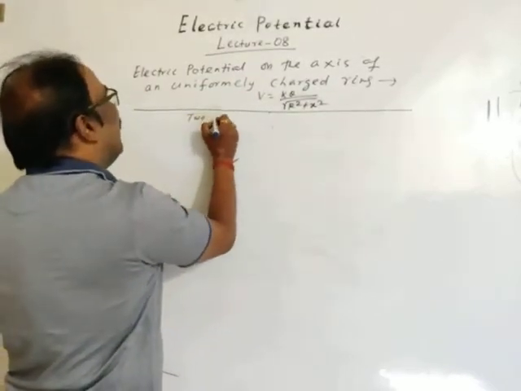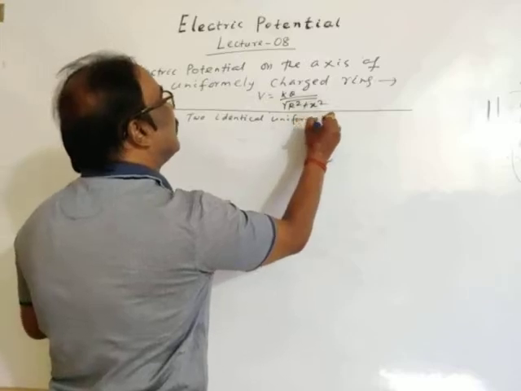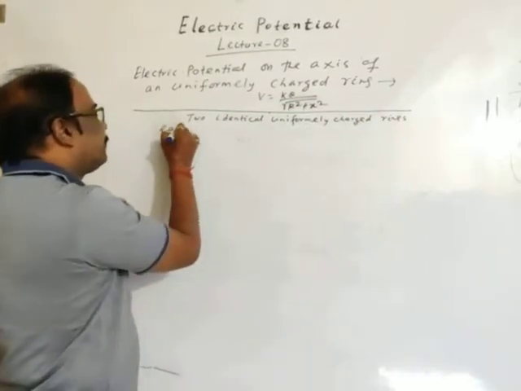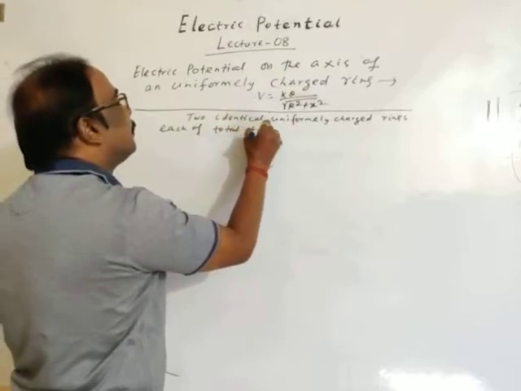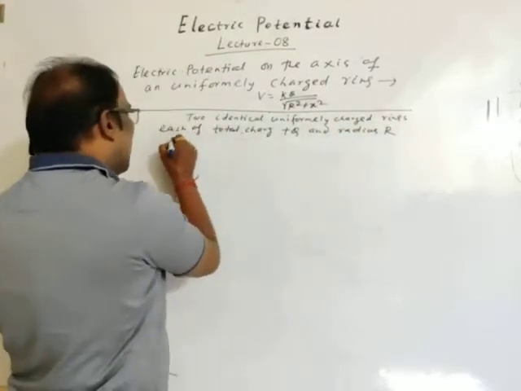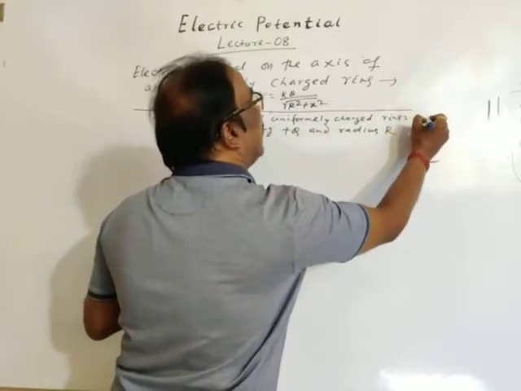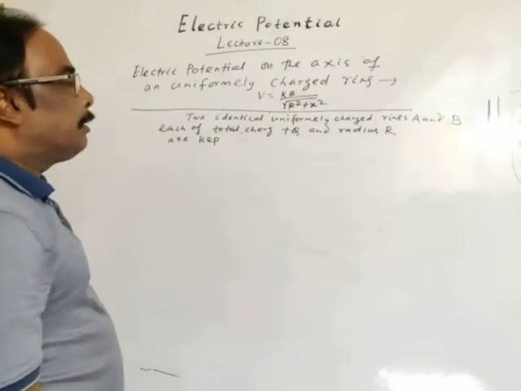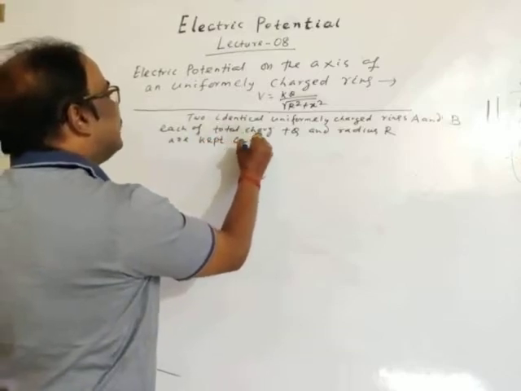Two identical uniformly charged rings, each of total charge Q and radius R, are kept as two identical uniformly charged rings A and B. Let's name them A and B. Each of total charge Q and radius R are kept coaxially.